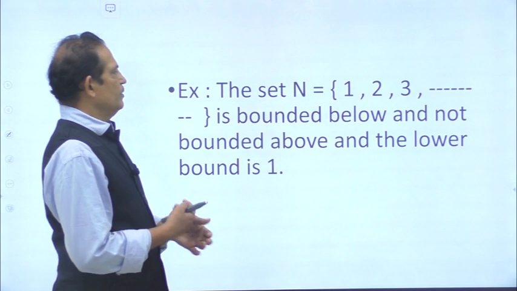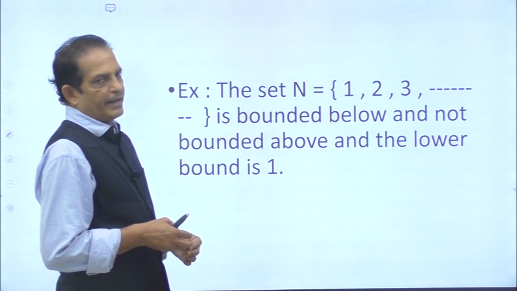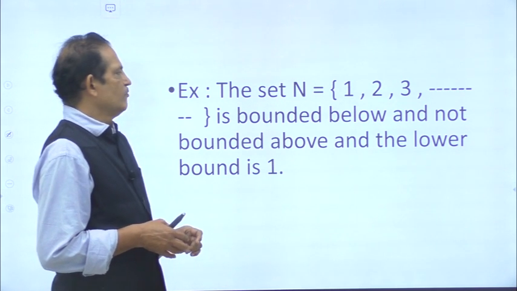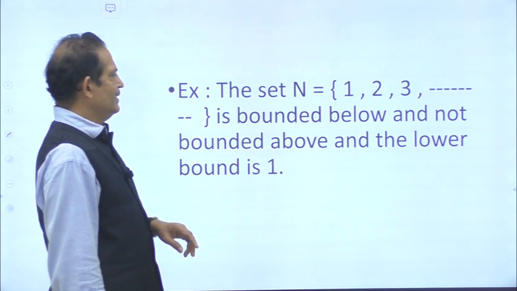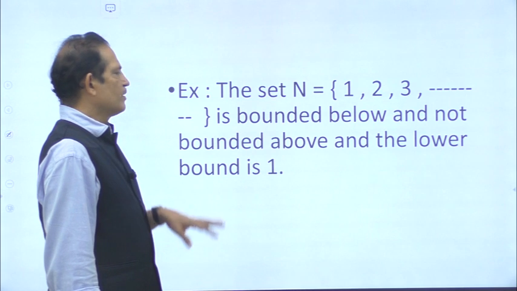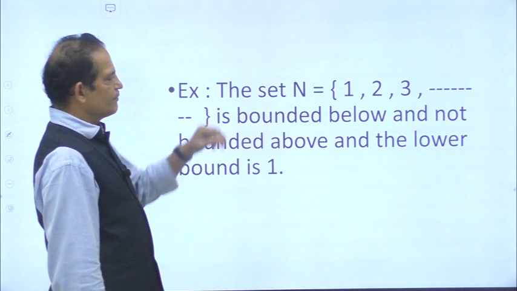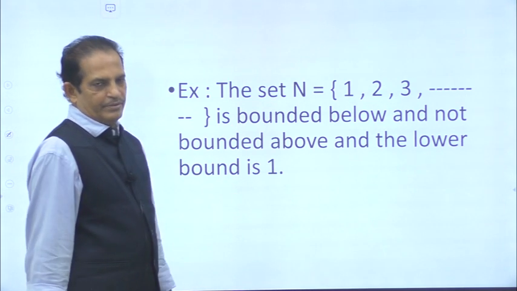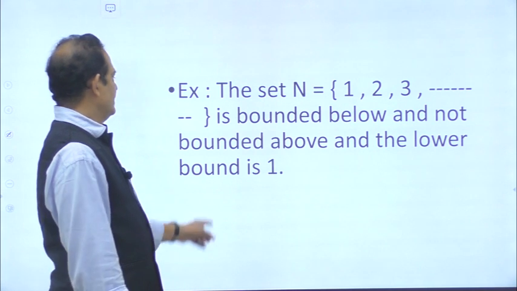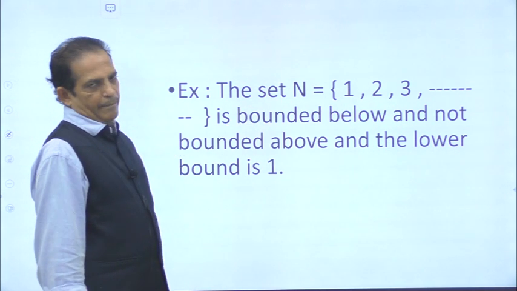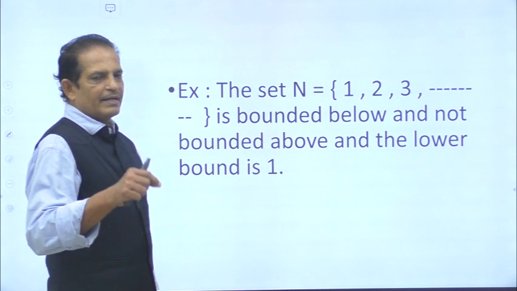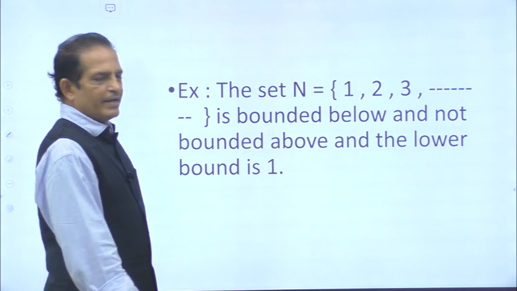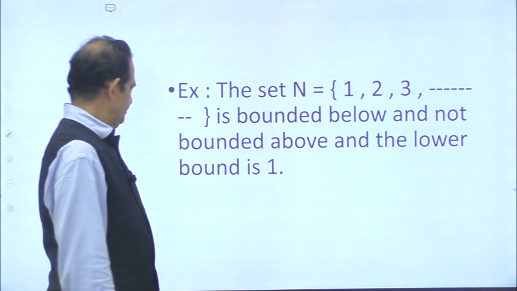As an example, the set capital N: 1, 2, 3 and so on up to infinity. The set of natural numbers is bounded below and not bounded above. So the set of natural numbers is not bounded above but it is bounded below and the lower bound is 1. Every number of the natural number set is greater than or equal to 1. So 1 is a lower bound.